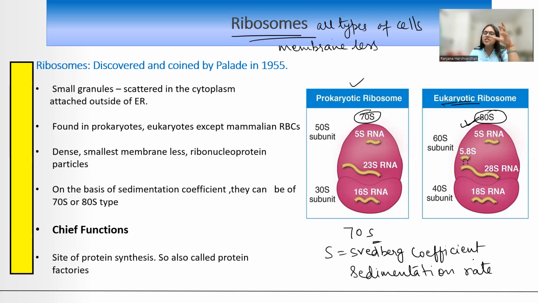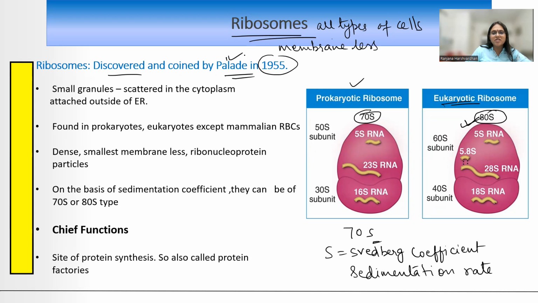ठीक है? So this simply tells you the rate at which ribosomes will settle down or sediment. Okay, so accordingly, Mr. Swedberg had first calculated it. So he gave the numbers as 70 S and 80 S depending upon when they got sedimented or when they settled down, when they were centrifuged, when they were rotated at a very high speed in a centrifugal machine. Okay. Now coming to the discovery, it was coined by Palade in 1955.